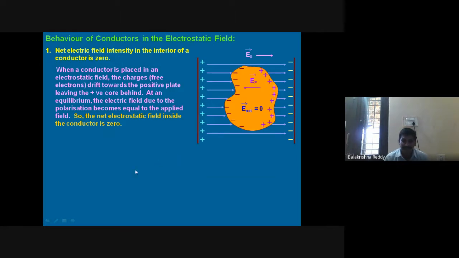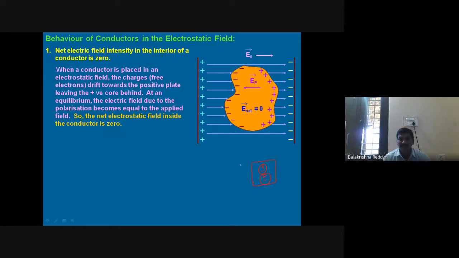Polarization means when you apply an external electric field, then automatically in any material or conductor, before applying the electric field, the charges are like this, as non-polar molecules.